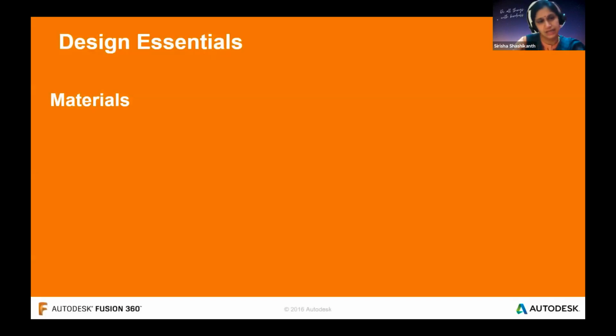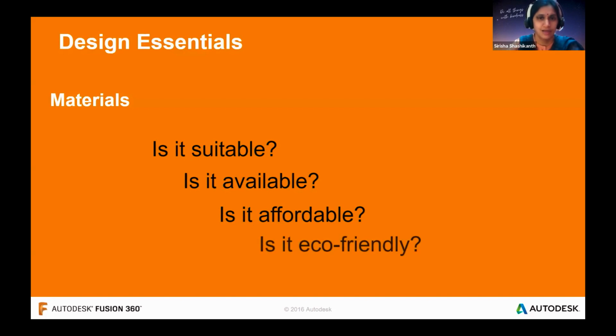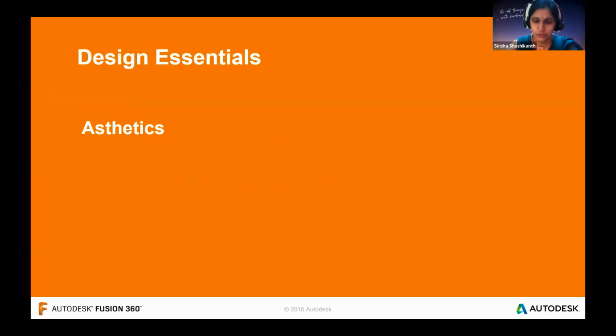Then the next design essential is material. In the material, you need to keep the following things in mind: whether it is suitable, because it has to hold a hot beverage or maybe a cool drink, and it should be a readily available material. And is it affordable? You can't make a cup out of gold, right? Nobody is going to purchase that. And most important, is it eco-friendly? Especially products like cups, they are mass manufactured, so the material you are going to use is very important.